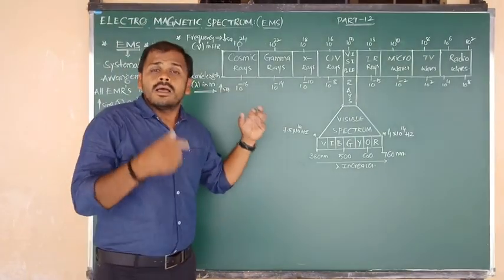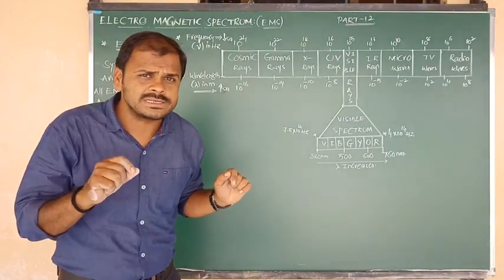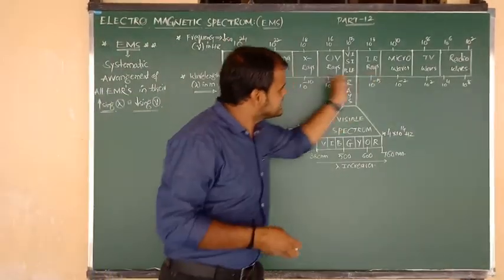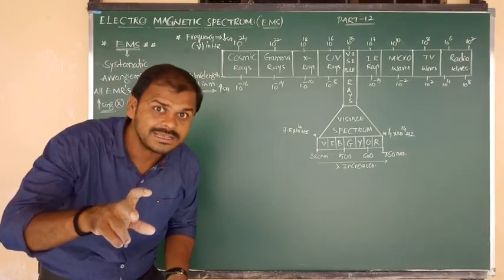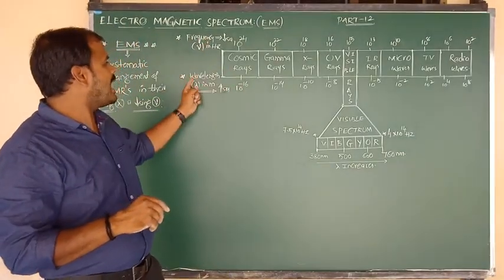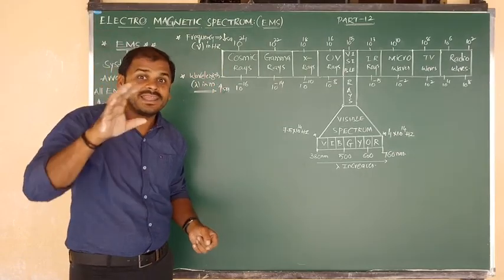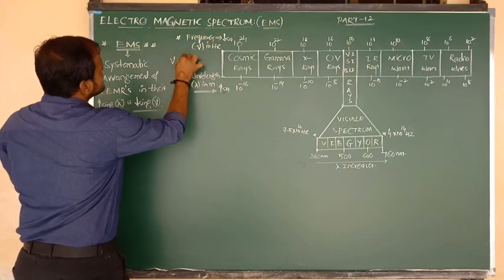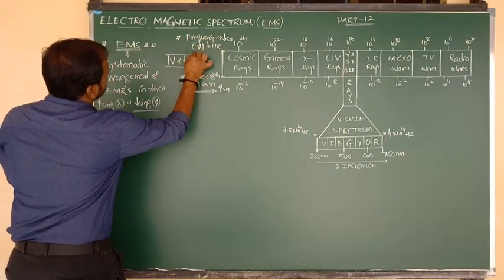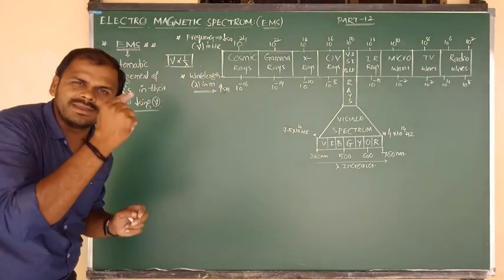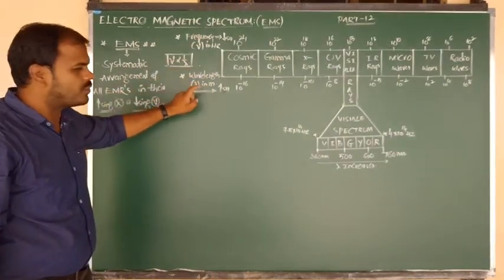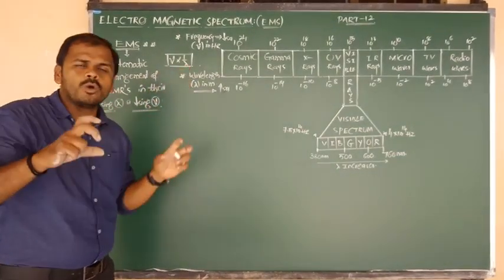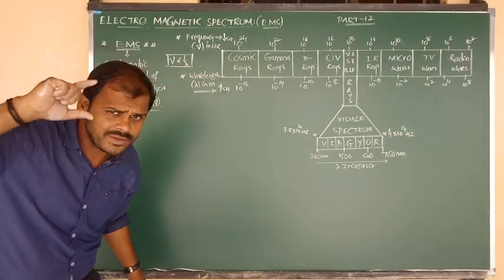So, sir, how many types of electromagnetic radiations are there? A total of 9 types are there. They are arranged in a systematic manner, on the basis of frequency and on the basis of wavelength. In the last class I already told you, frequency nu is always inversely proportional to wavelength. That means if one factor is decreased, the other factor is increased. This should be fixed in our mind.